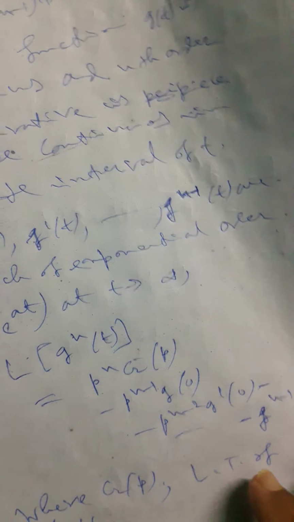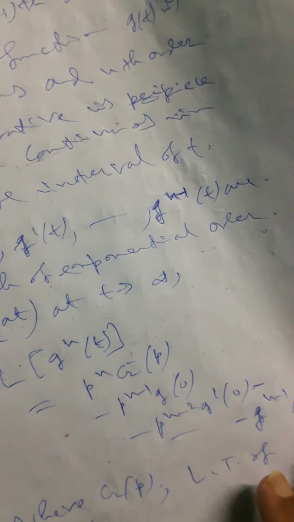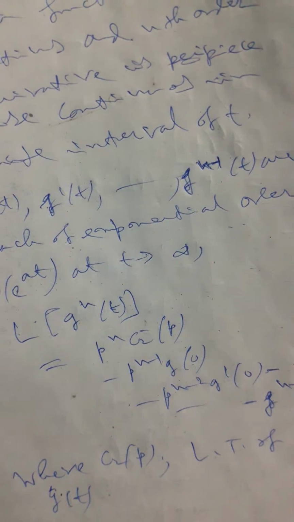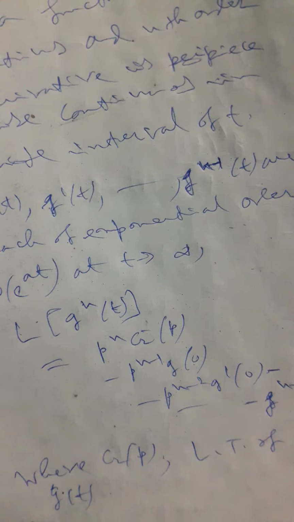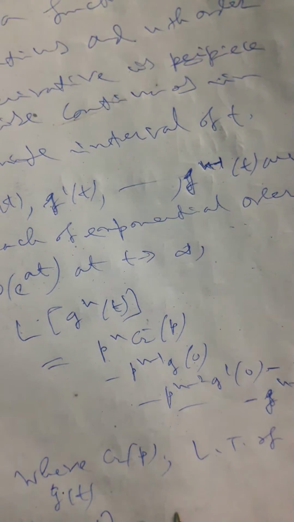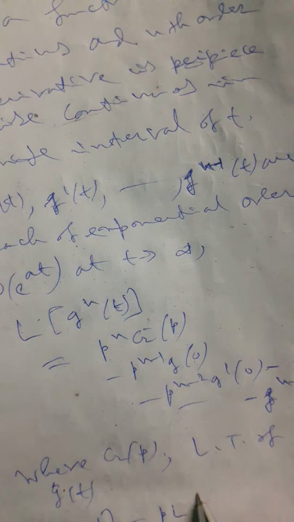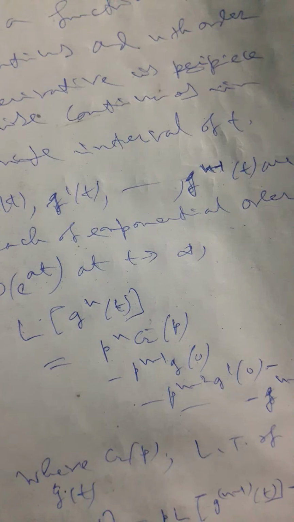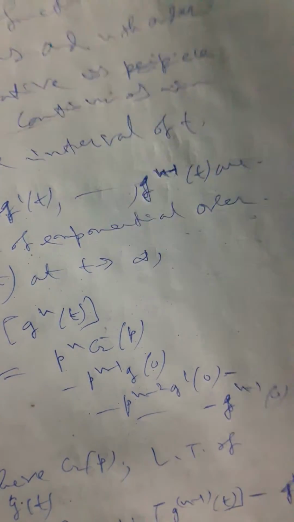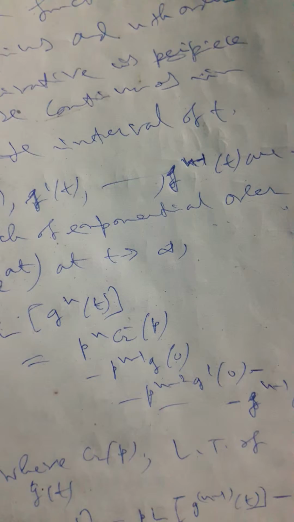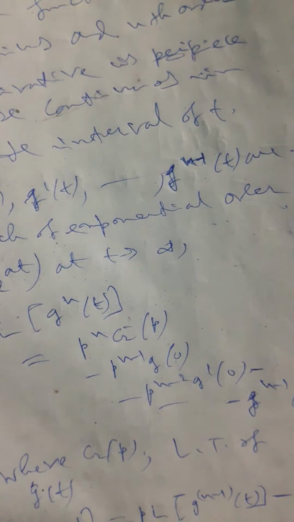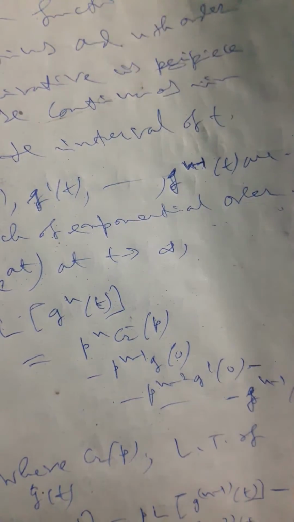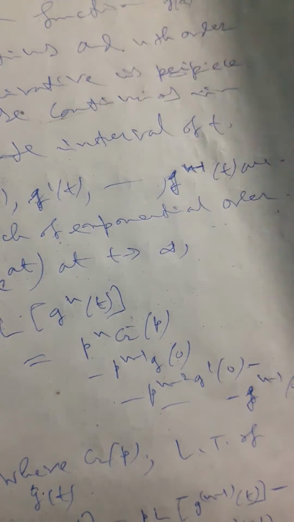And if we take some simple elementary calculations, if we put in the earlier theorem, that means L of g^(n)(t), the nth order derivative, is p times L of g^(n-1)(t) minus g^(n-1)(0), in this way. Similarly, L of g^(n-1)(t) will be p times L of g^(n-2)(t) minus g^(n-2)(0).